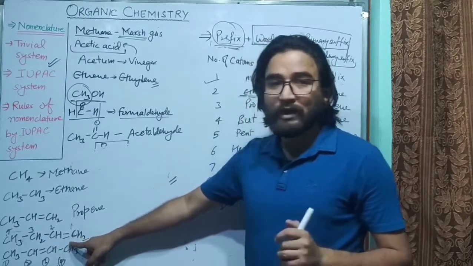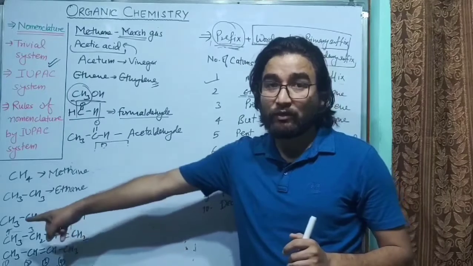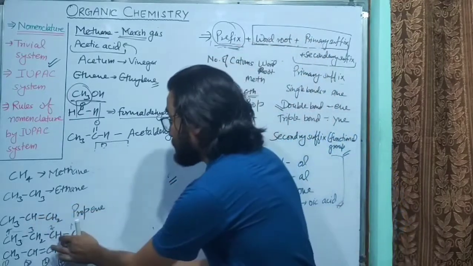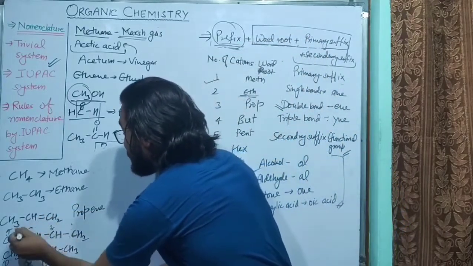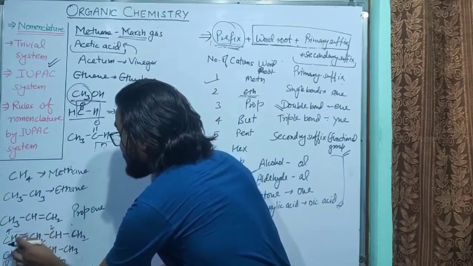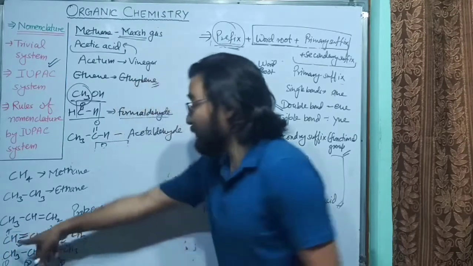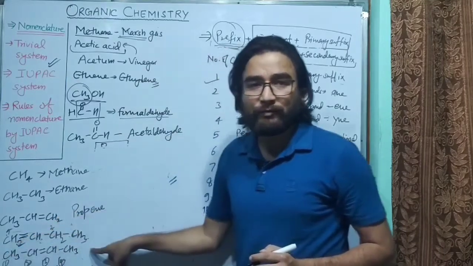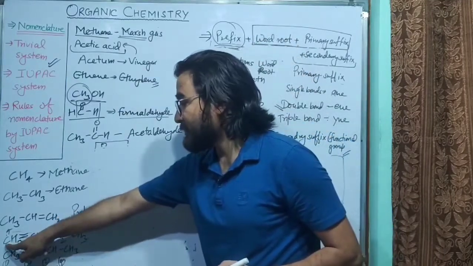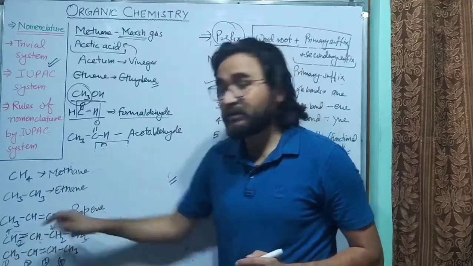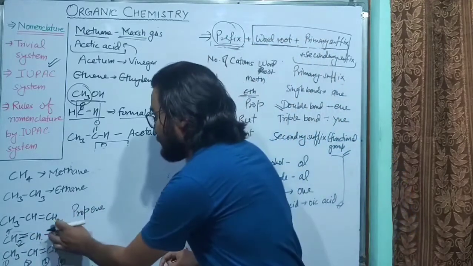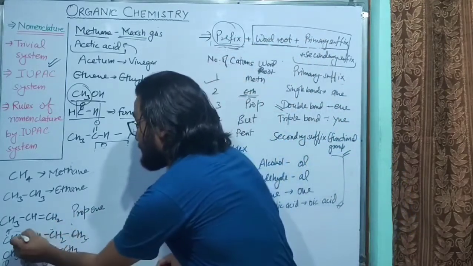So it is the first carbon atom. So we will count from this side, not from that side. If this double bond is on this side and it is like this, then we will count from this side, not from that side, because from this side it is the first carbon atom, from that side it will be the third and fourth carbon atom. So therefore we will count from this side now.